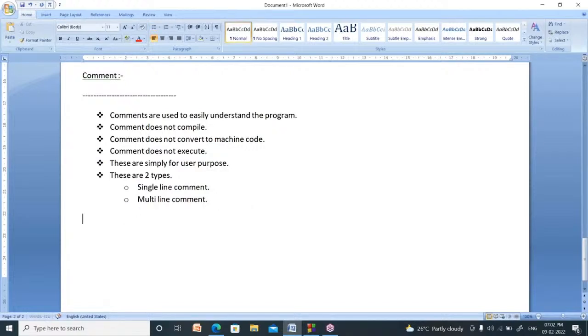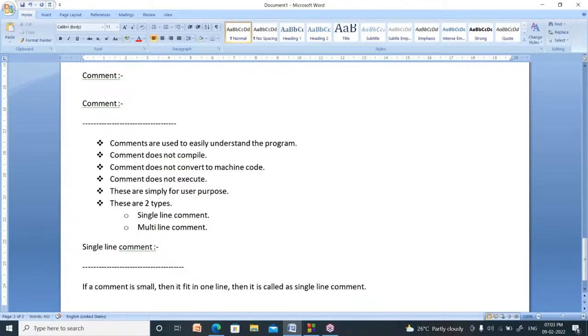Now, what is the meaning of single line comment? Single line comment means if a comment is so small that it fits in one line, then it is called as single line comment. That's it. So a comment is small. If a comment is small, then it fits in one line, then it is called as single line comment.